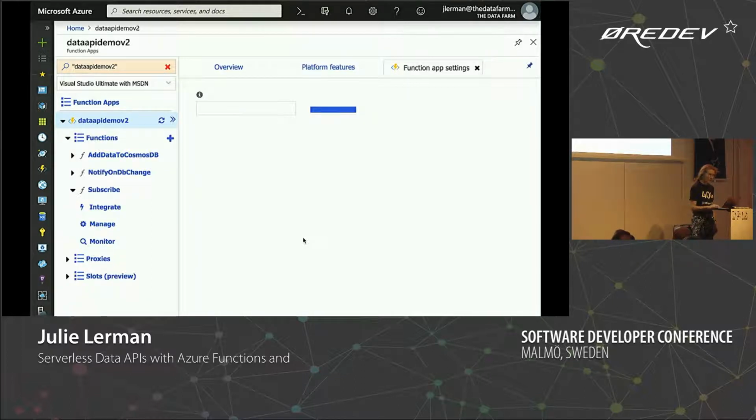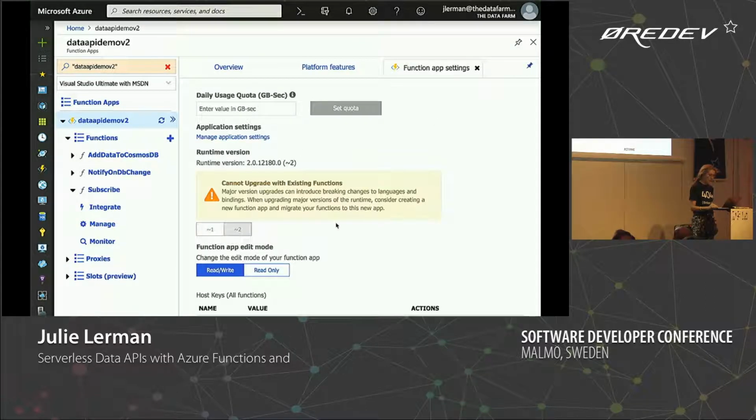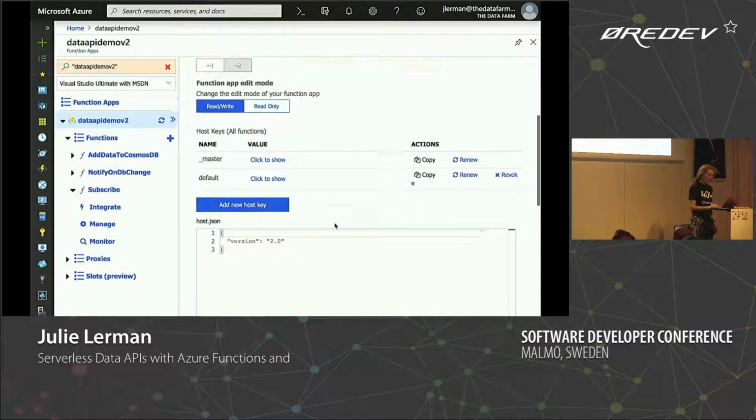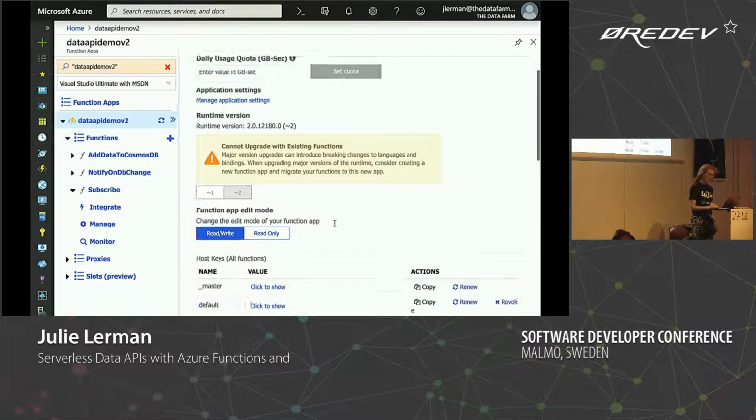Come on, I thought this was fast internet here. Seriously. Okay. So there's app settings here, which are just some basics.